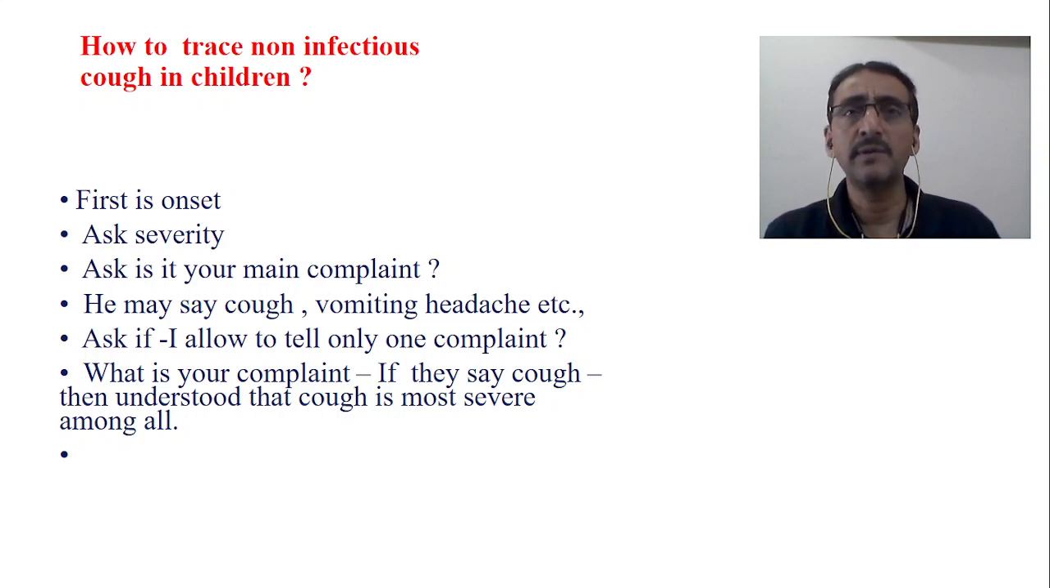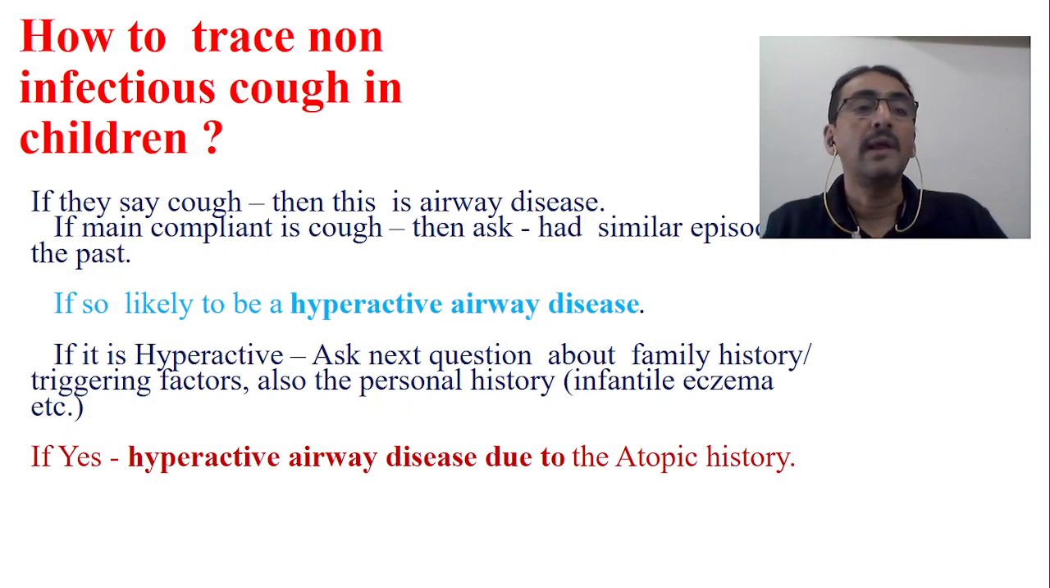Now you ask, out of them, which symptom do you think is more disturbing, predominant? Then they may say cough. Then you understand that cough is the major symptom. Similarly, you can ask which symptom is more. They may say fever, then you identify that fever is a major symptom. Fever started first, then cough, so it may be viral. Like that, you have to identify. Now, if they say cough as a major symptom, then it's clear that this is an airway disease.